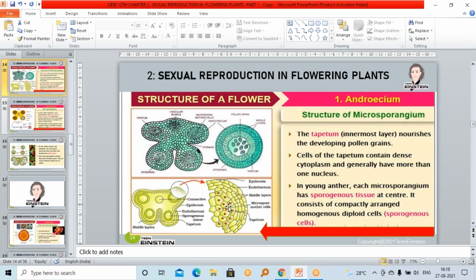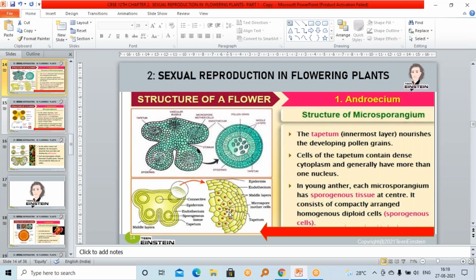And in a young anther, at the center of microsporangium, see, again, don't get confused. At the center of microsporangium, this is the microsporangium, a group of compactly arranged cells are present. See, these are the cells which are present at the center.